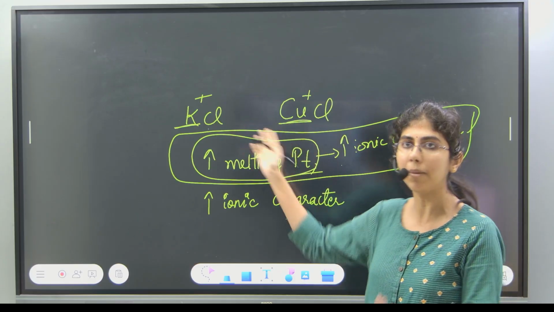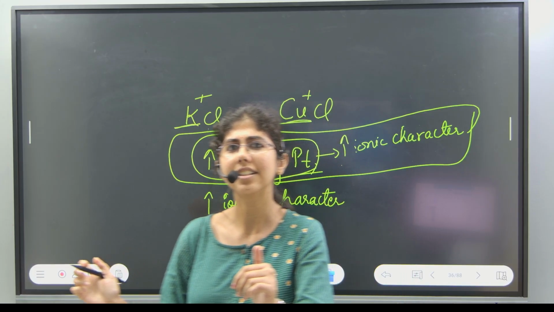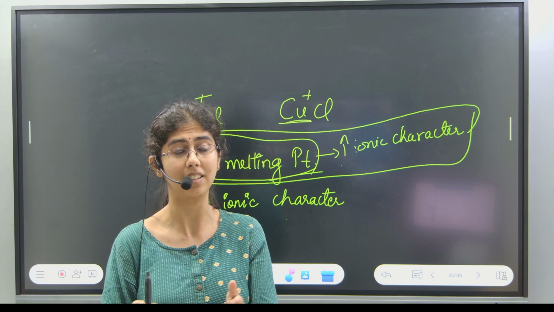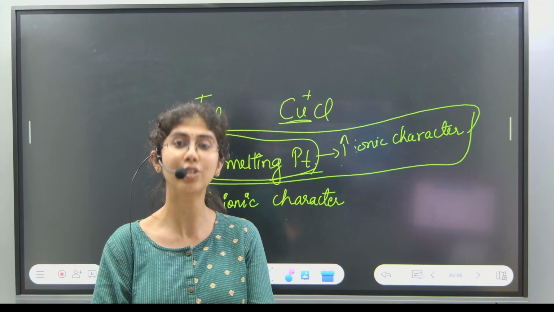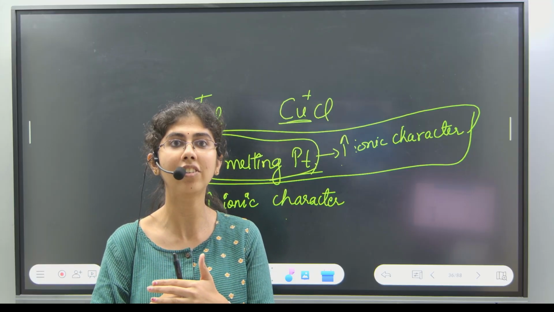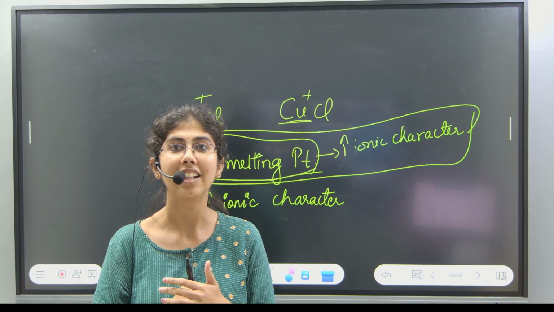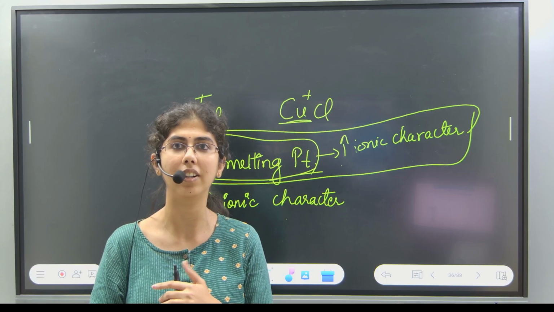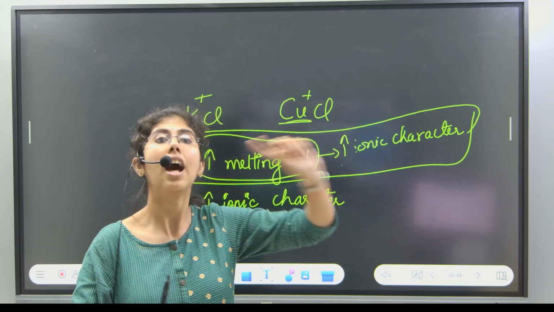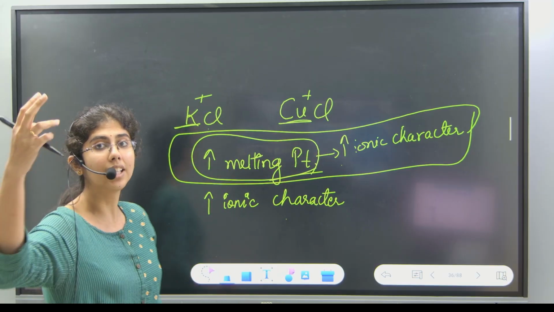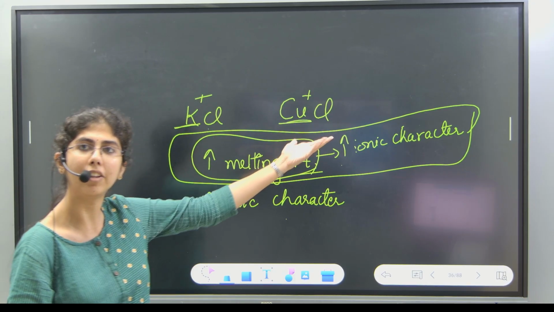Now, based on the cation, can you tell me which will have high covalent character? We cannot compare the anion. Copper chloride will have high covalent character and low ionic character. Why will copper plus have high covalent character? Least size is one way of thinking; compared to potassium, the size is smaller. Charge is the same for potassium plus and copper plus.